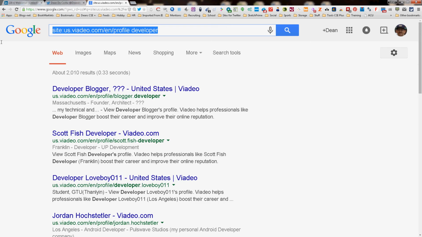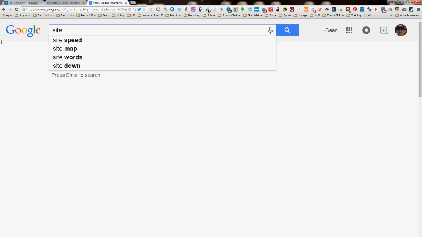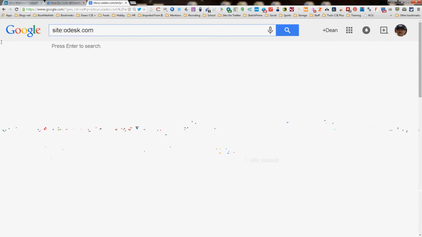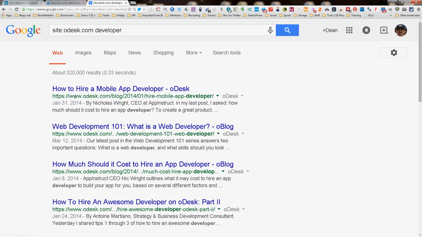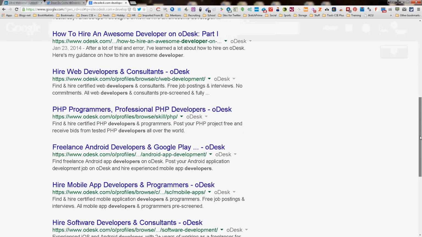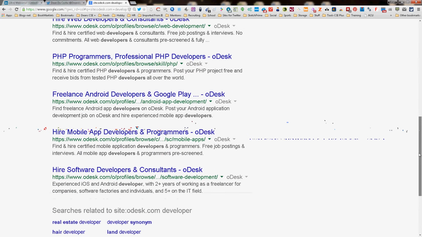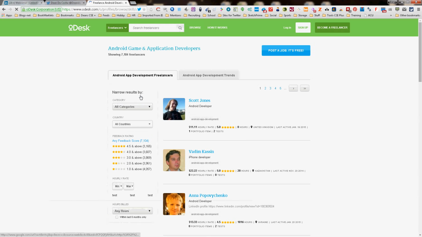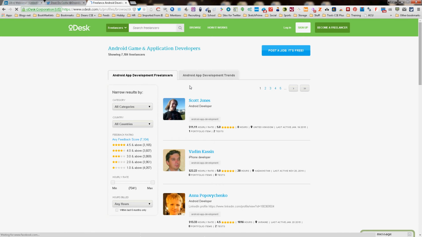Let's do another one quickly, and we're going to do Odesk. Odesk is another big site people look for. We're just going to start with the simple Odesk developer. Oops, except I need to spell developer. There we go. Okay, let's see what we get. We're not getting what we want by any stretch of the imagination. This is all how to hire, how to do this, how to do that. But look what we see down here. odesk.com/o/profiles. Let's open that bad boy up and see what it says. Look at it. We got profiles now.